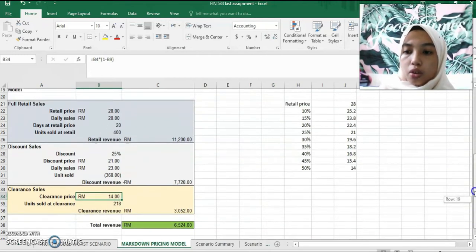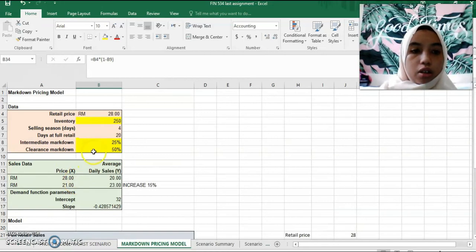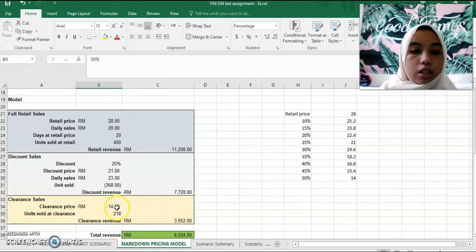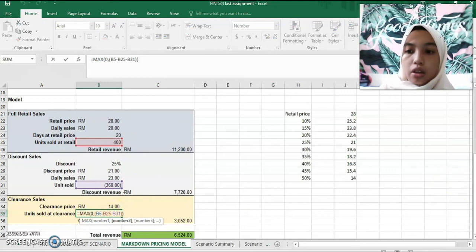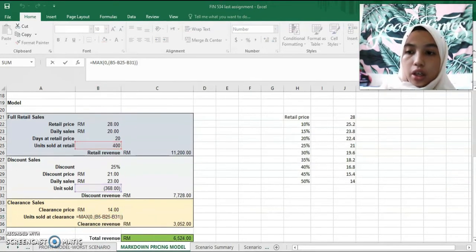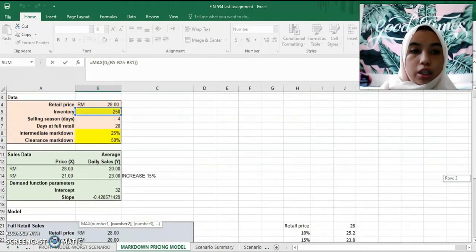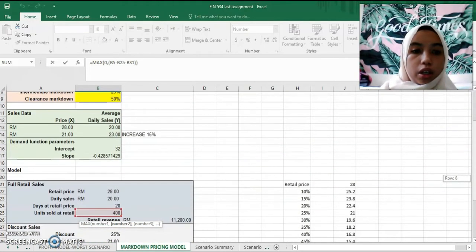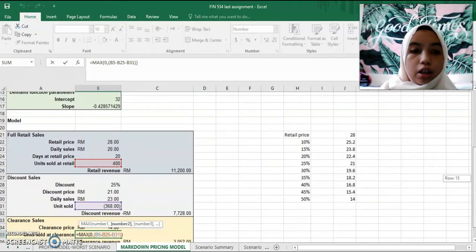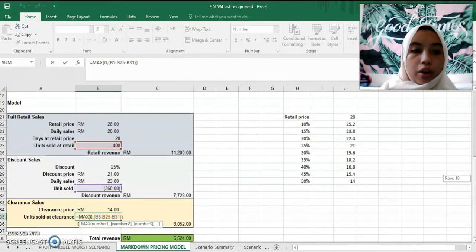From the above, clearance is based on the clearance markdown. So the clearance price is at 14 ringgit. As for the units sold at clearance, the maximum is taken between the inventory, the units sold at retail, and the units sold at the discount sale.